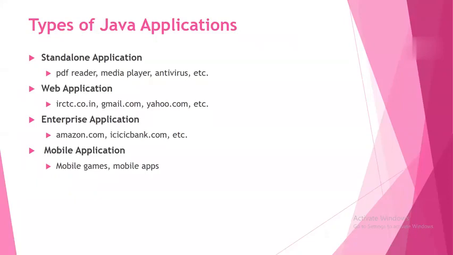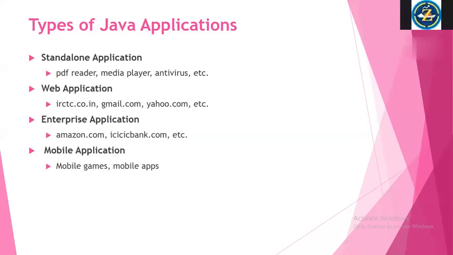Java is mainly used for developing applications, right? So what kind of applications can be developed? Divya asked one question, right? Why is Java so important? That question can be answered if you know the types of Java applications.